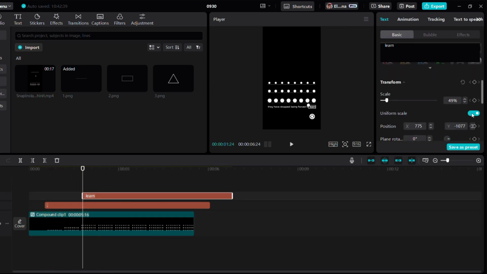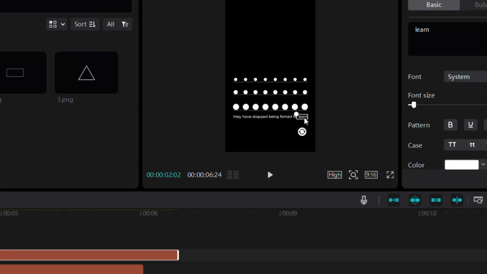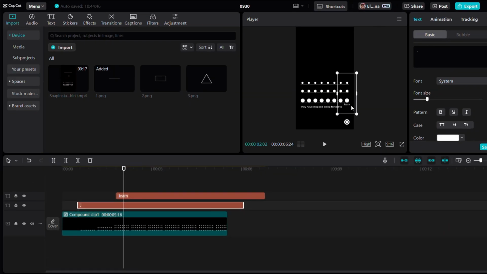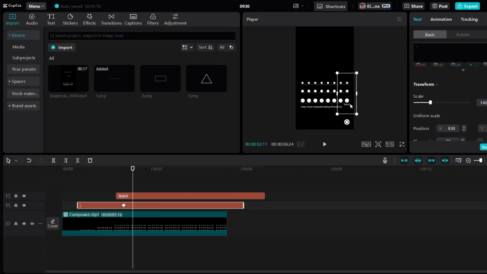Let's animate it. Add a keyframe, go a few frames forward and add another keyframe. Now move the word learn to the corner of the last dot, making it look like it's hitting the dot. Now let's make the dot go up using keyframes. Add a keyframe where learn hits the dot and move the dot all the way up.